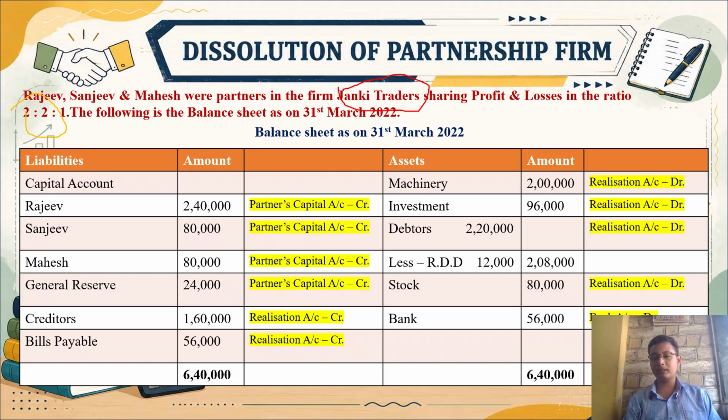Creditors and bills payable will be transferred to the realization account credit side. Same with the asset side: machinery, investment, debtors, stock, all will be posted to the realization account debit side. Only for the bank, we will prepare a separate account, and the bank will be given a separate opening entry on the debit side of the bank account.